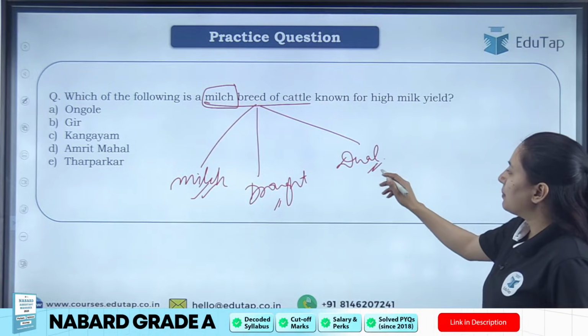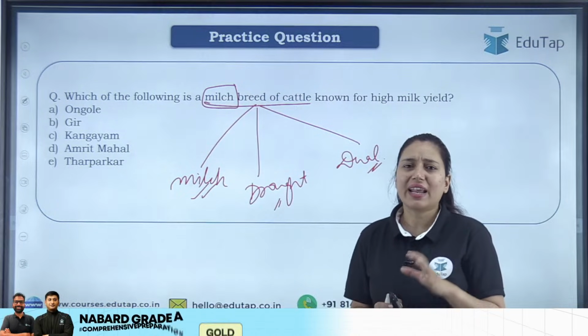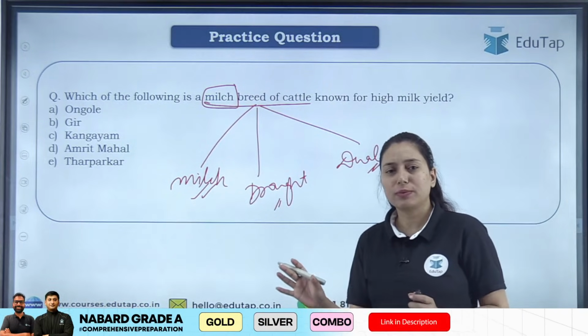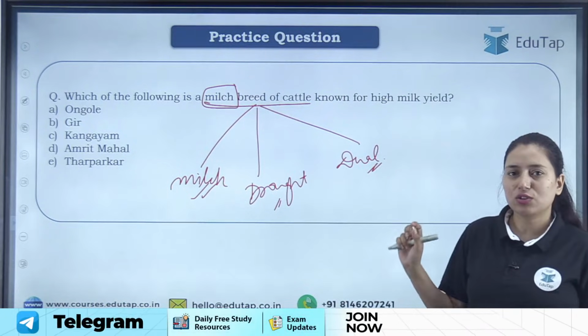Then we have dual purpose breeds, which are average milk yielders and can also be used for work.